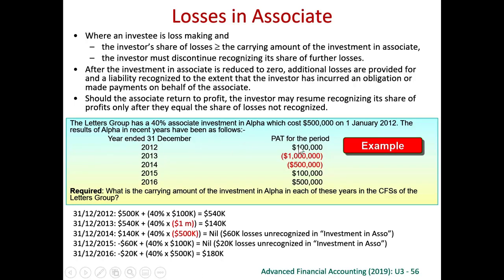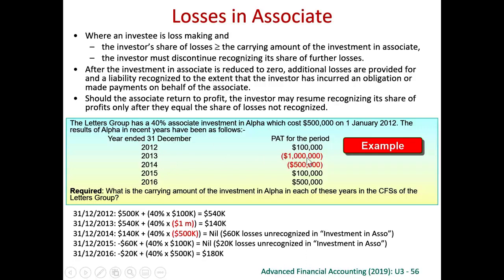At the year end, we have a profit after tax of 100,000. So we share this profit. When we share profit, we debit investment in associate and credit share of profit of associate. We share 40% of this 100,000, and therefore we debit investment in associate 40,000, and our investment balance becomes 540,000. Originally it was 500,000 plus 40,000 that we share during the current year.